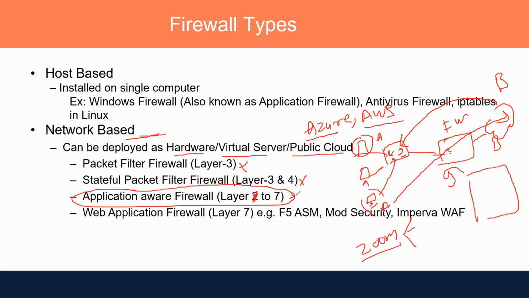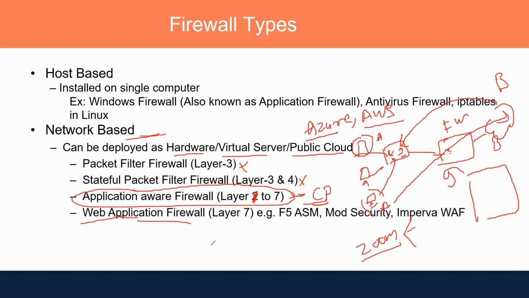So this is the application firewall. Checkpoint falls over here. This is an application aware firewall, and it can work from layer 1 to layer 7. Further, we have another type of firewall, the web application firewall. This is the firewall which is capable of handling web attacks.